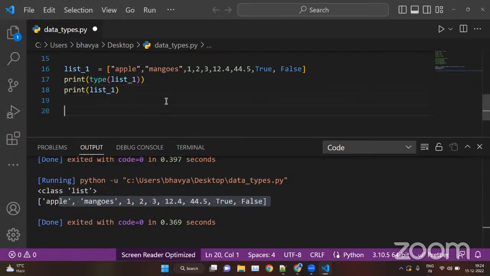And why do we need these tuples and dictionaries? Because suppose there is a variable name. You have John.